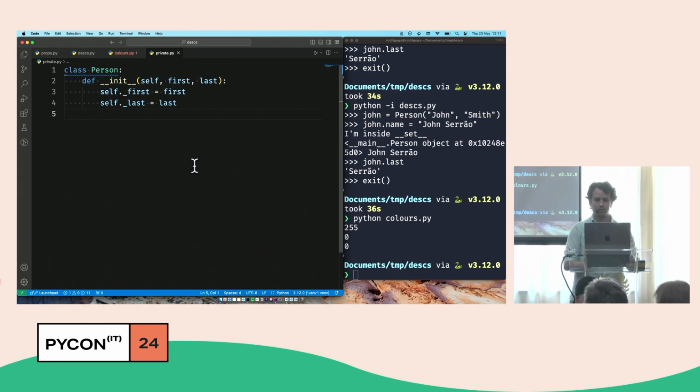However, we don't do protected here. That's Java land. So sorry if you have to write Java code.